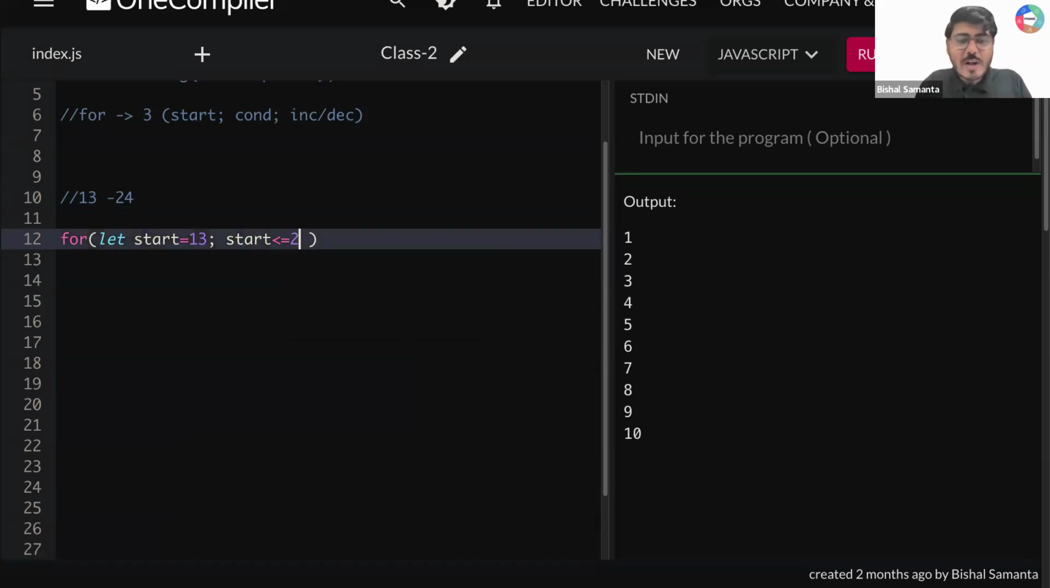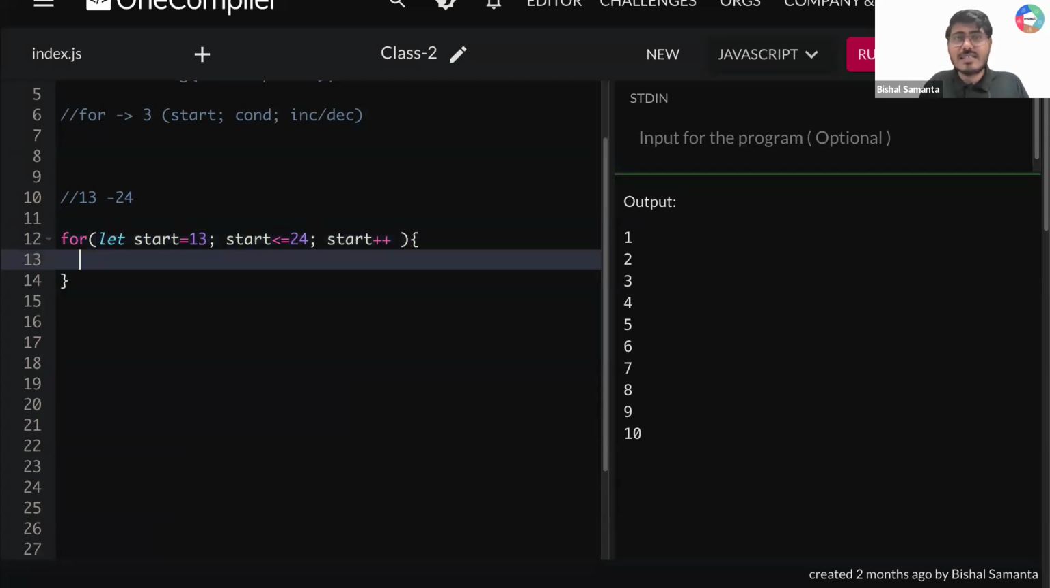Can I write in this way also? Less than 25? So less than 25 means where will it go till? It will go till 24. Is that clear? Can I do any one thing? So less than equal to 24. Let's do it. And every time what I have to do? I have to increase my start value by 1. So can I write here start plus plus?